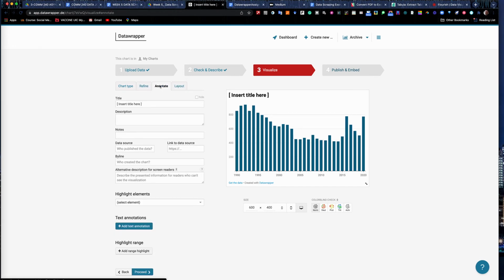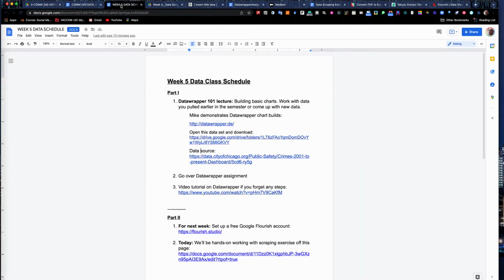Okay. Annotate allows you to add your headline. Chicago homicides by year, and you can build this as we go here. Who published the data? Chicago Police Department. And then I've got a link to the data back on my little class schedule here. Data source is right here. You can download it off the City of Chicago's data portal.